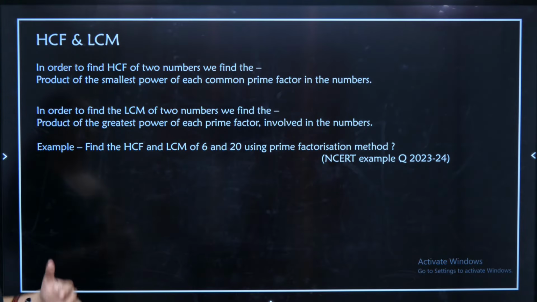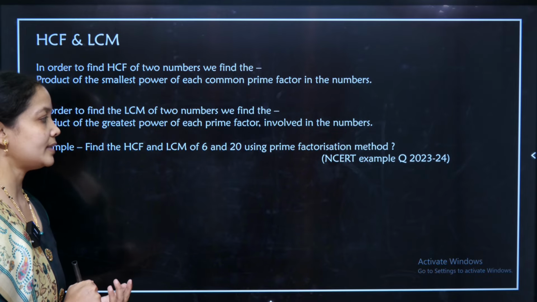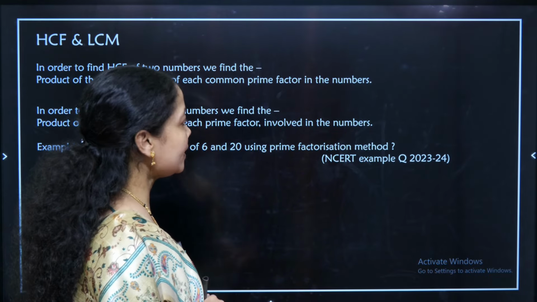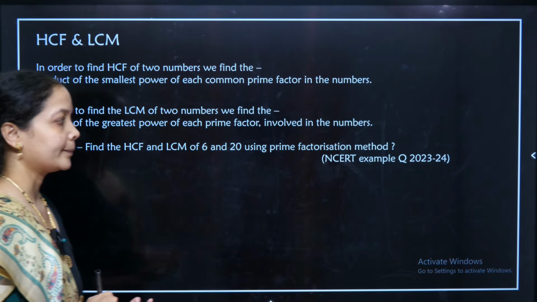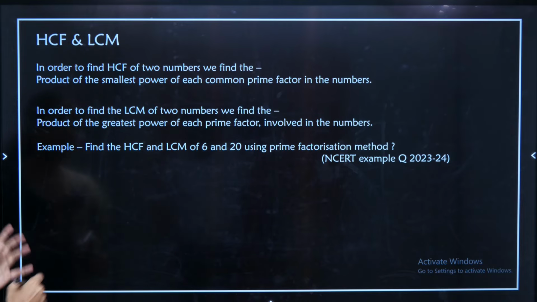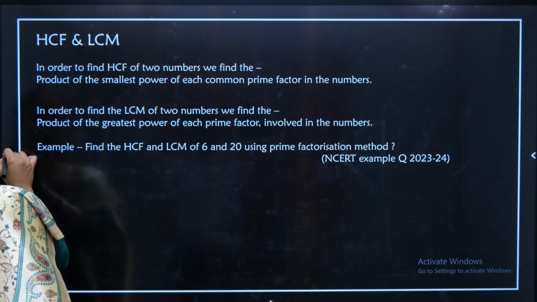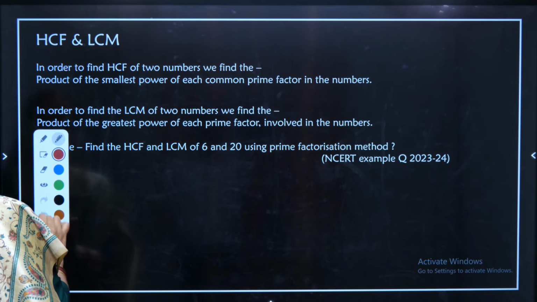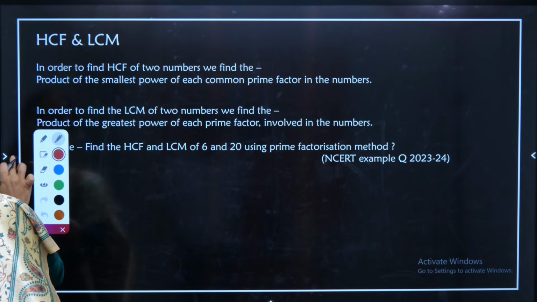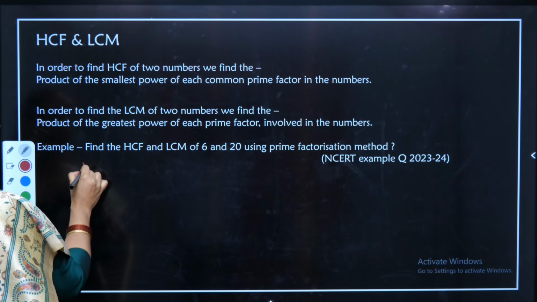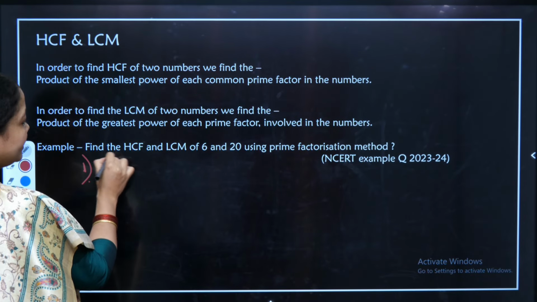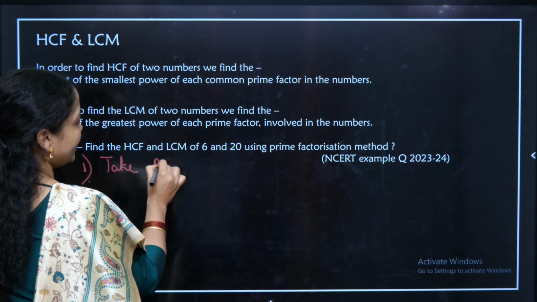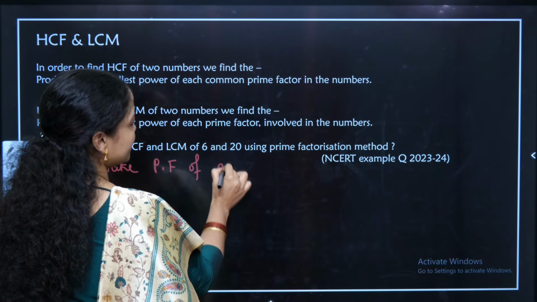Let us take this example. Find the LCM and HCF of the given numbers 6 and 20 using the prime factorization method. First, the first step we have to follow is to analyze and take the prime factorization of the given numbers.